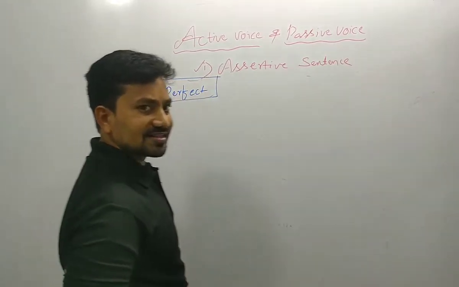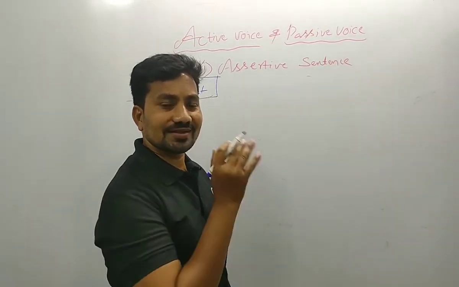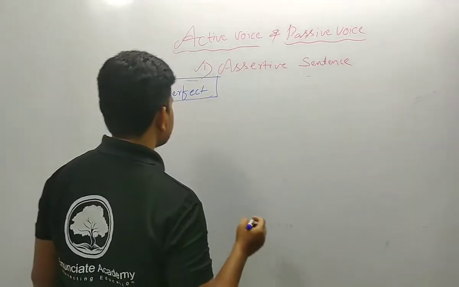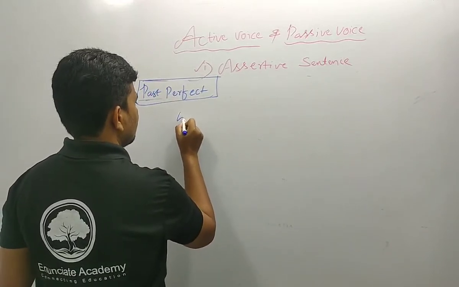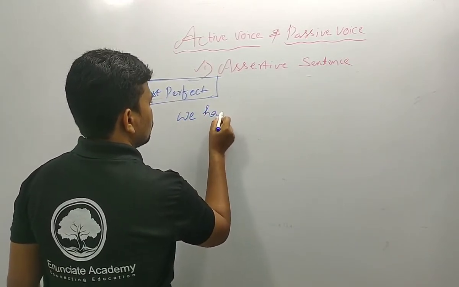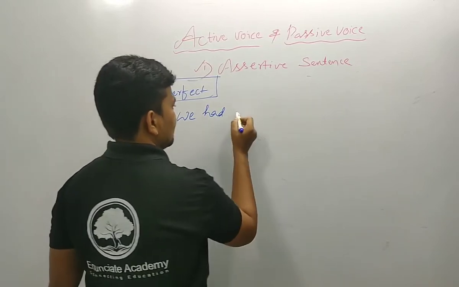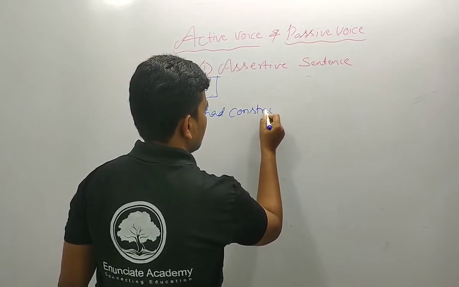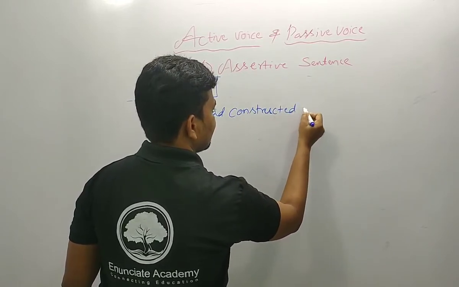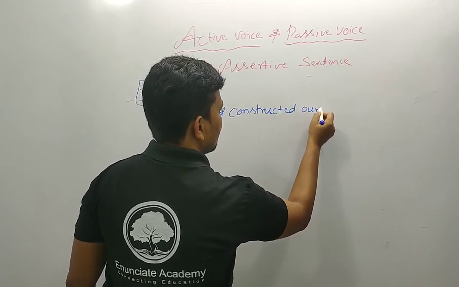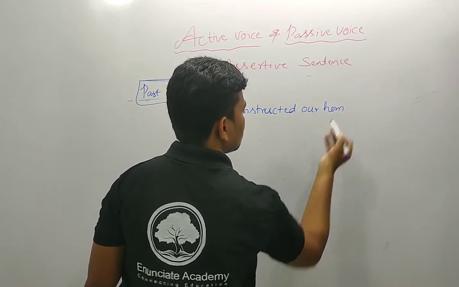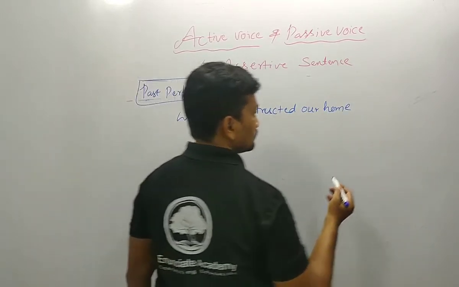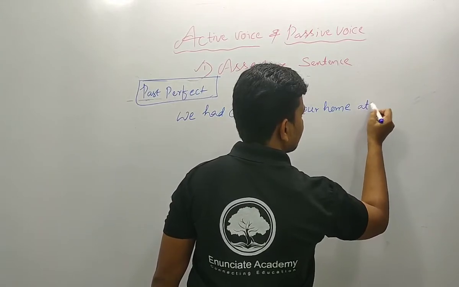Past perfect, as already said, refers to perfect actions, which are completed actions. Okay, let me know, we should write one sentence. We had constructed our home at last month.